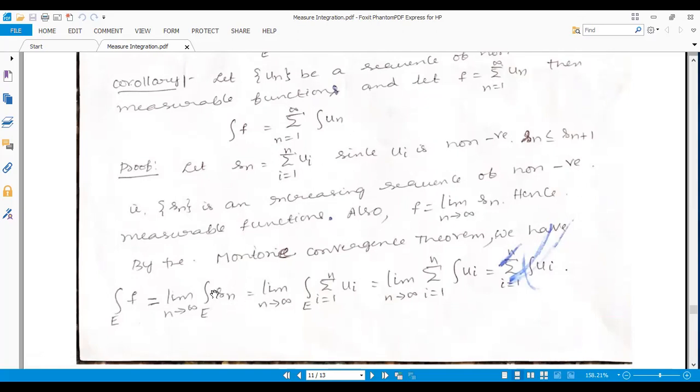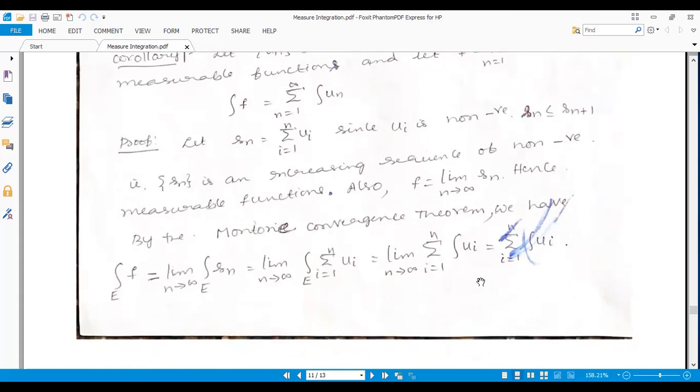This is the same as S_n, that is in terms of the u_i's, the summation i running from 1 to n of u_i. You know that sums and integrals are one and the same, but with respect to the particular stage, we can interchange these two. Then this becomes the limit as n tends to infinity of the summation i running from 1 to n of the integral of u_i.